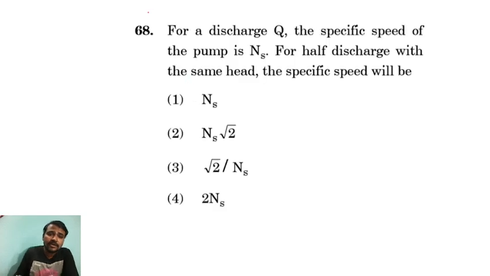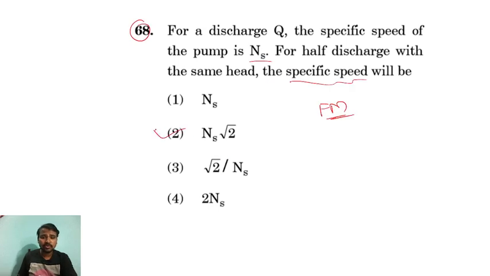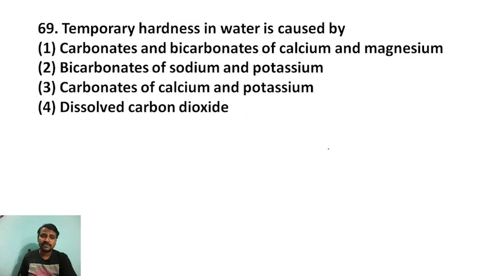Next question. For a discharge Q, the specific speed of the pump is ns. Half discharge with the same head, the specific speed will be. This is the FM question, or we can say hydraulics. So this is what they are asking, specific speed, right? So with half discharge at the same head, the specific speed will be ns into root 2. Okay, ns into root 2 is the answer for this question.